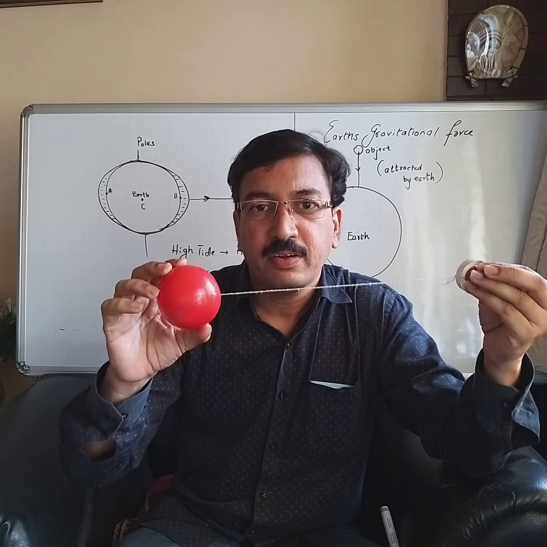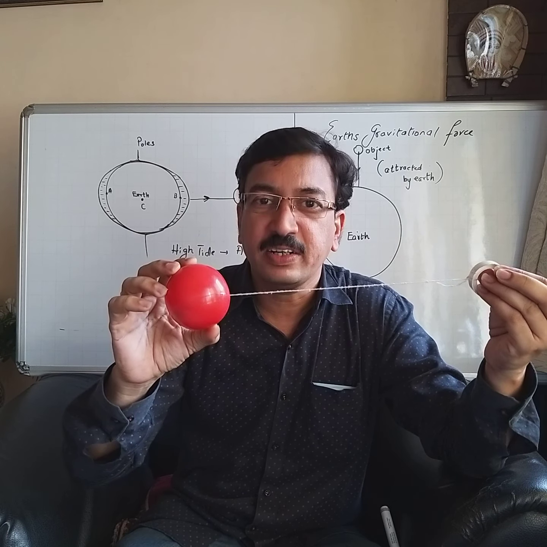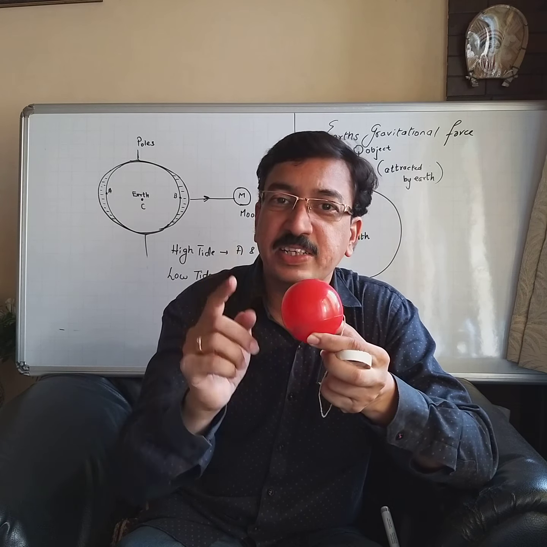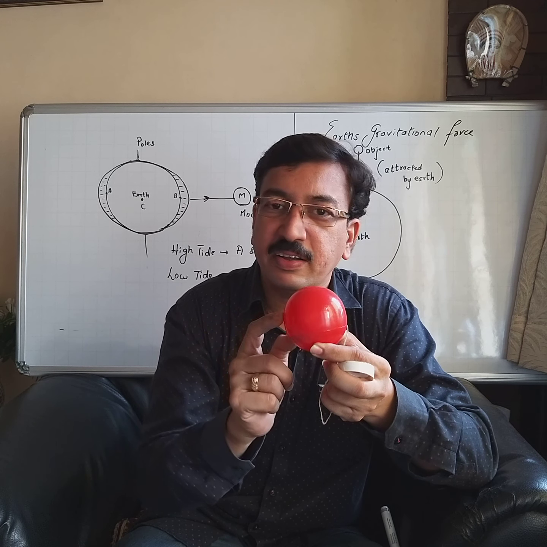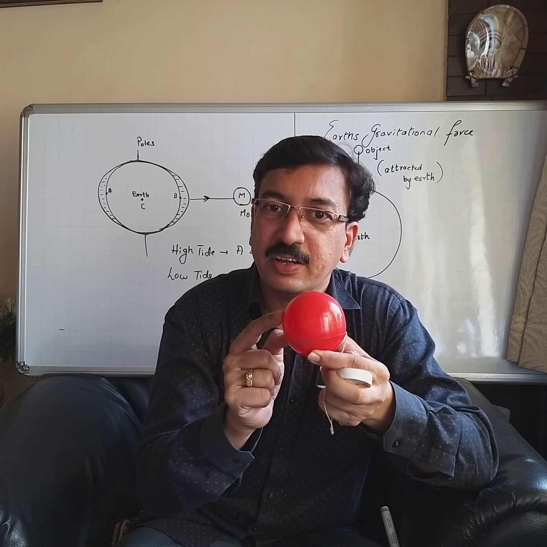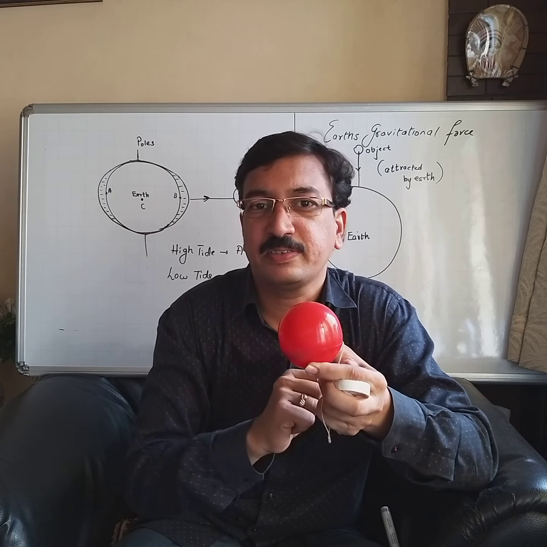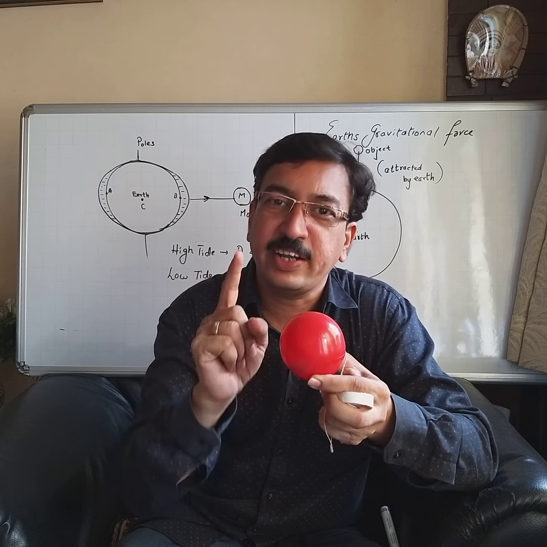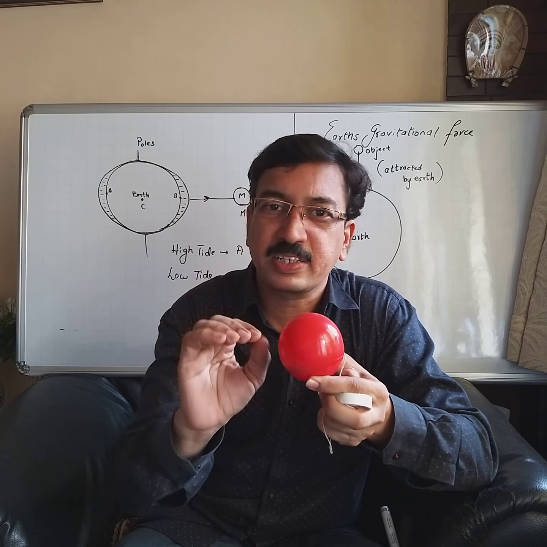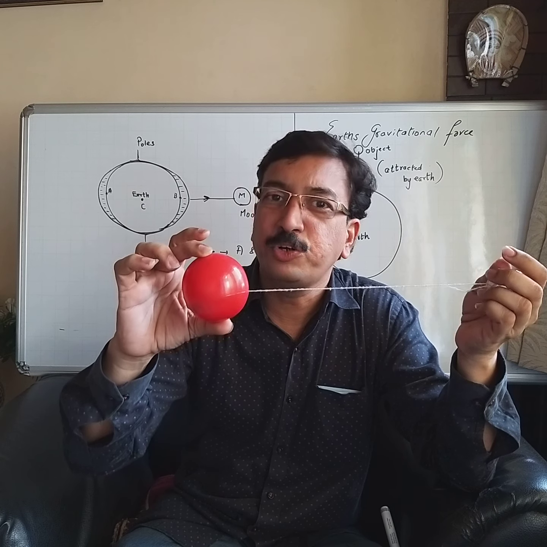The reason I told you, the moon pulls the seawater towards it, and the level of water rises in this region, and because of decrease in gravitational force, the diametrically opposite position will experience a centrifugal force, and the level of water over there will also rise. This point is not mentioned in our textbook, so if you are able to understand it, well and good. Otherwise, simply understand that due to the moon's attraction, the high tide is observed at two positions.